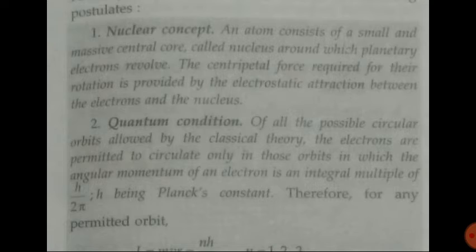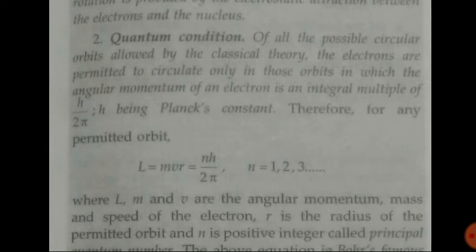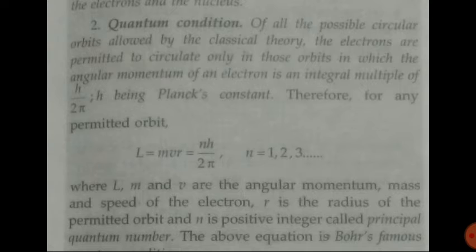So when the electron is moving around the nucleus in circular motion, where do they get the centripetal force from? They get it from the electrostatic attraction between electrons and nucleus. In the nucleus there are protons, which are positively charged particles, and electrons are negatively charged particles. Between them there is an attraction force, and that attraction force provides the centripetal force. So that was about the nucleus.